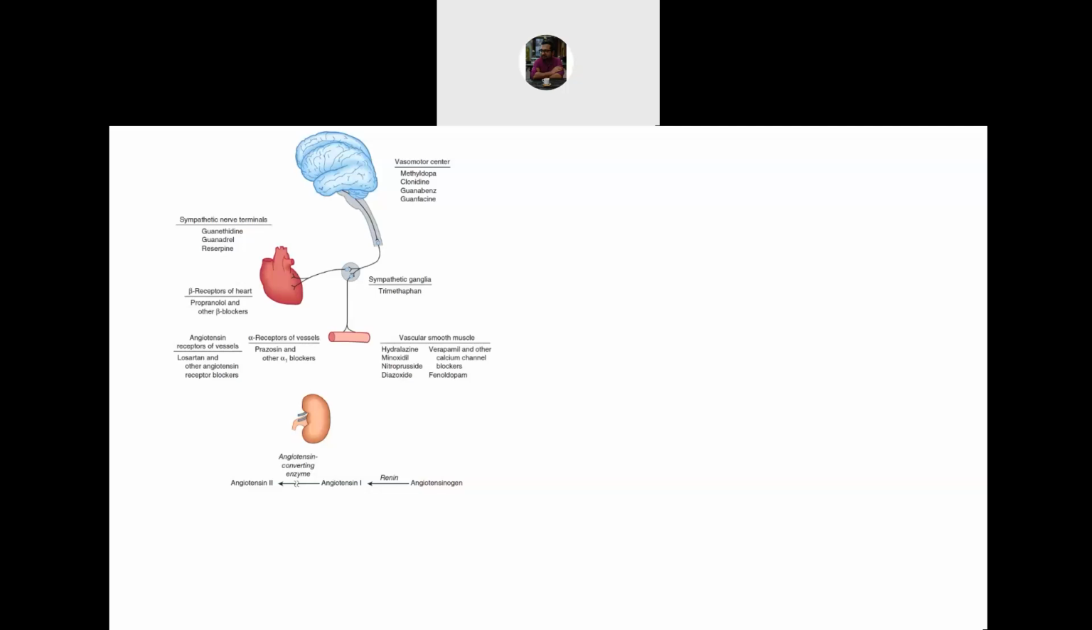And the blood vessel can be directly relaxed by drugs like hydralazine, minoxidil, nitroprusside, or with calcium channel blockers like amlodipine, verapamil, etc. We can also use dopaminergic vasodilators like fenoldopam that act on D1 receptor and cause vasodilation.